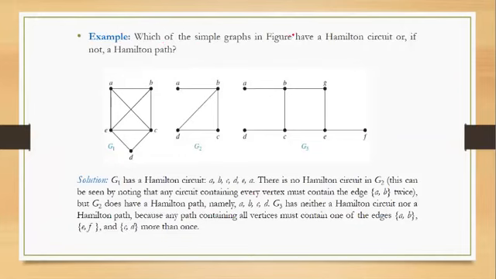Which of the simple graphs in the figure have a Hamilton circuit, or if not, a Hamilton path? So let's start with G1. Let's check for G1.